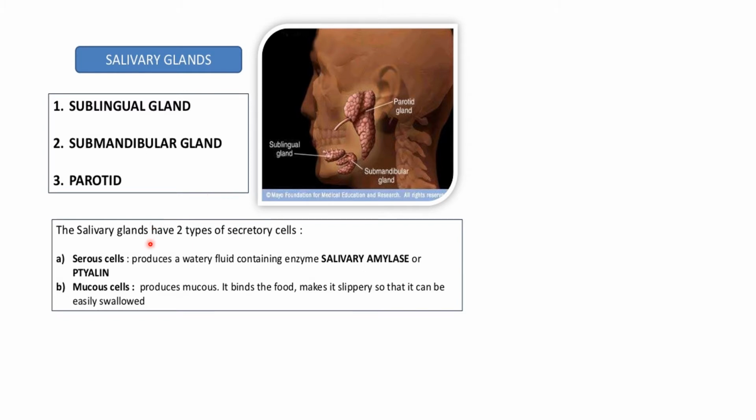The salivary gland has two separate types of secretory cells. Serous cells produce a watery fluid containing the enzyme salivary amylase, and mucus cells produce mucus. It binds the food and makes it slippery so that it can be easily swallowed.